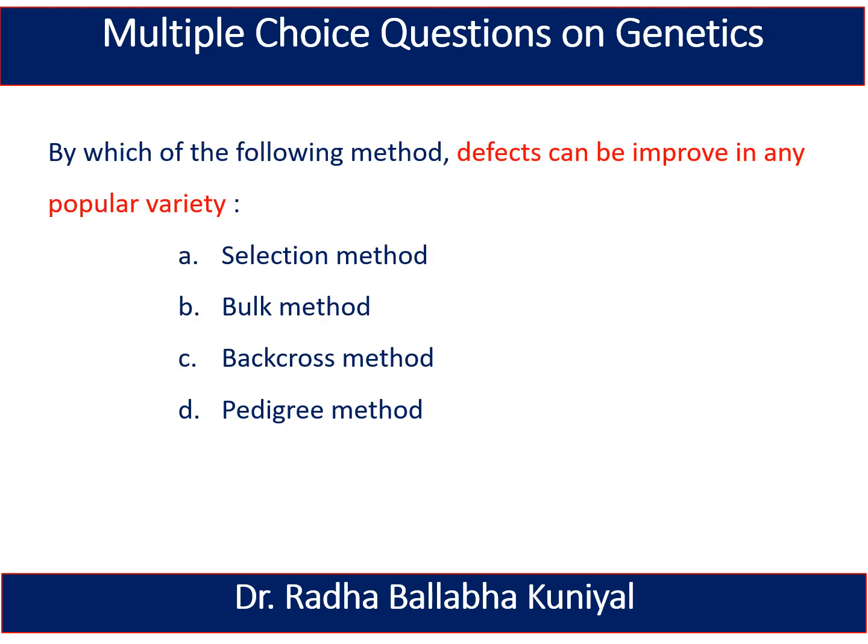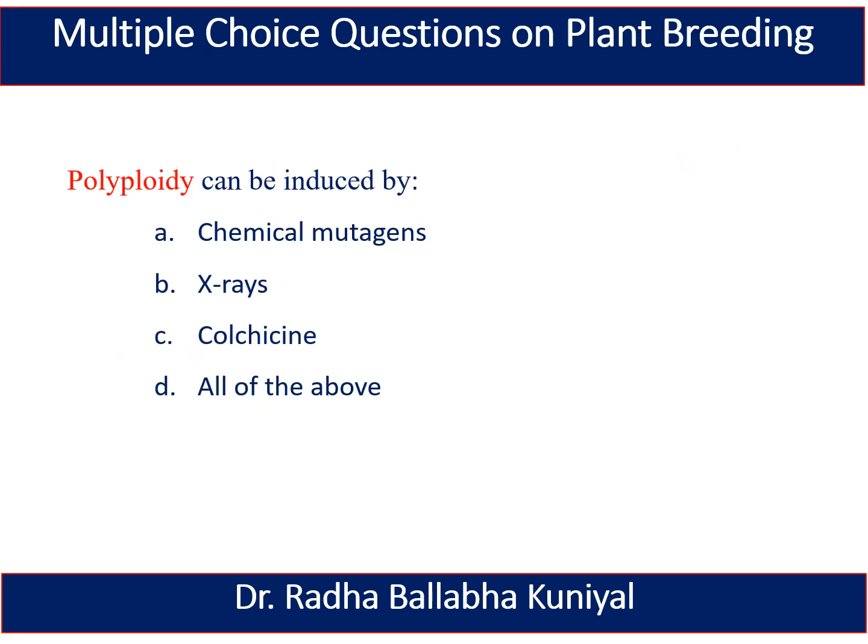The next question is: by which of the following methods can defects be improved in any popular variety? Selection method, bulk method, backcross method, or pedigree method? And here the right answer is backcross method. By backcross method, we can improve the defect in any popular variety in plant breeding. The next question is: polyploidy can be induced by chemical mutagens, X-rays, colchicine, or all of the above. And here the right answer is colchicine.